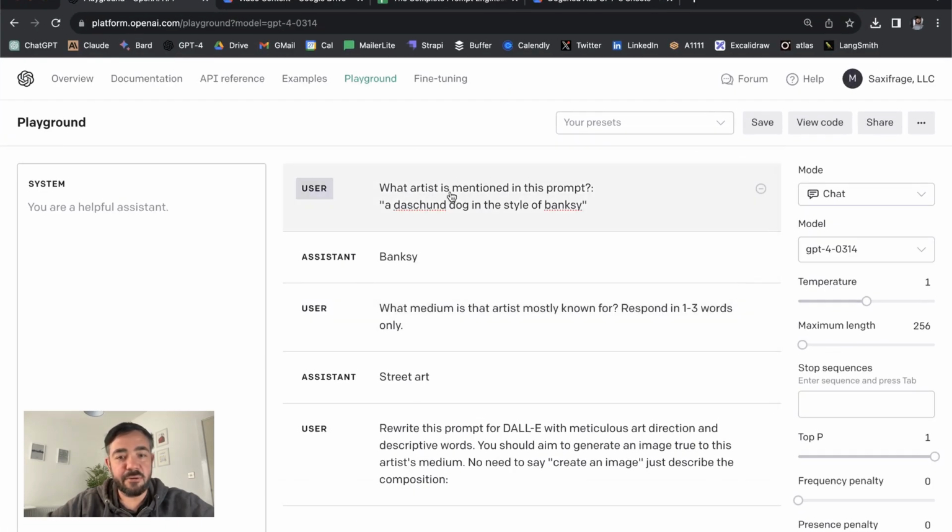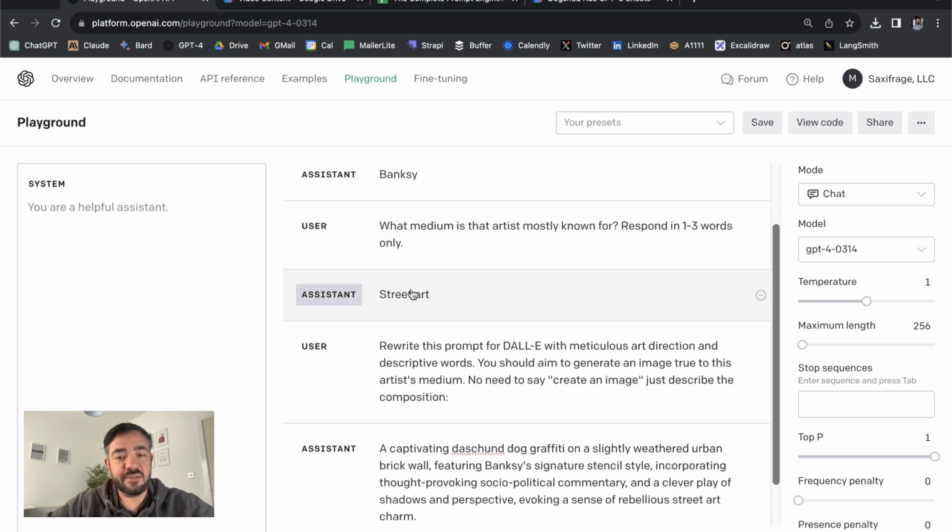Here we have this prompt. So what artist is mentioned in this prompt? A dachshund dog in the style of Banksy. And then if you run that, it comes back with Banksy. And then what medium is this artist mostly known for? Respond in 1 to 3 words only. Street art.